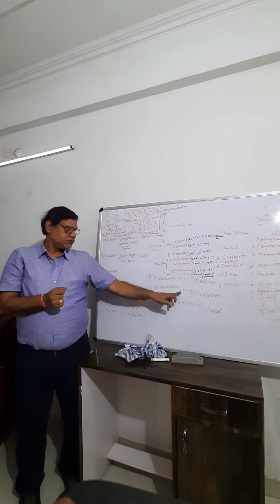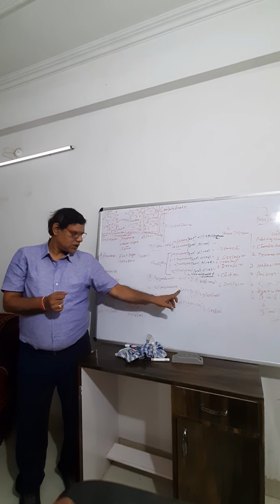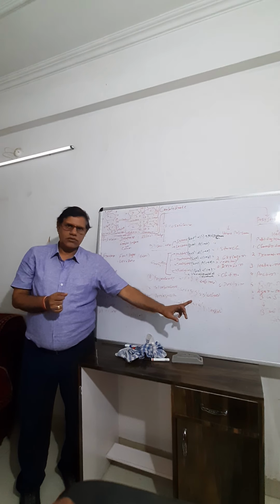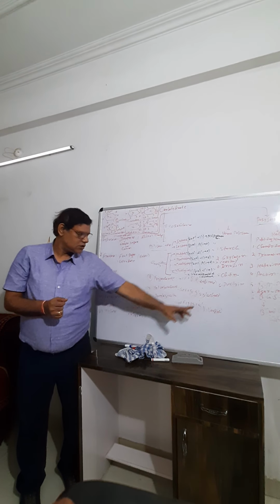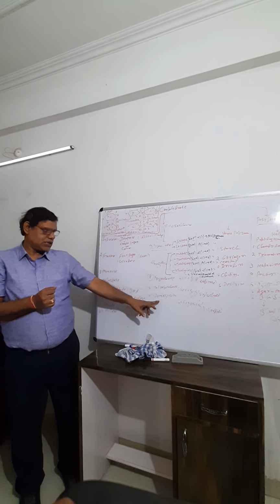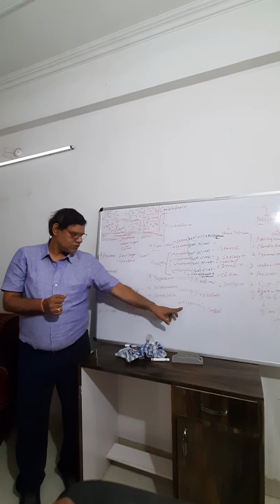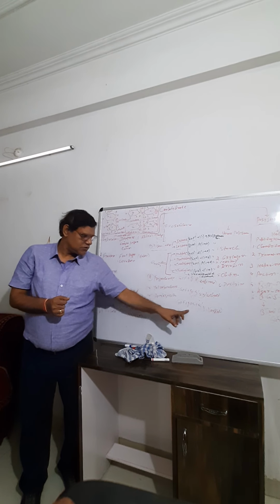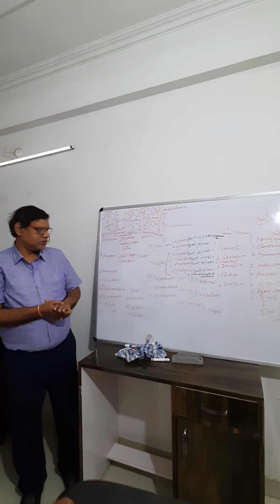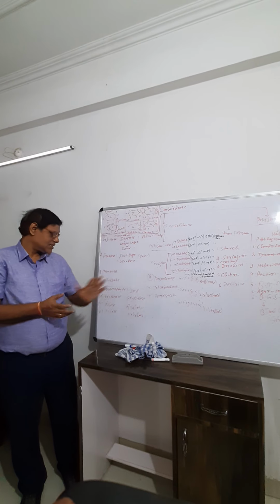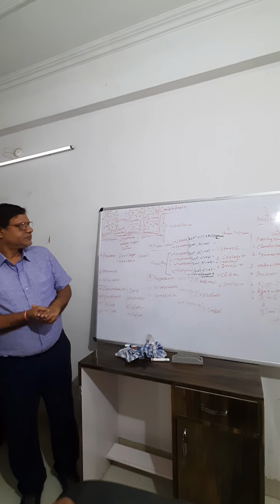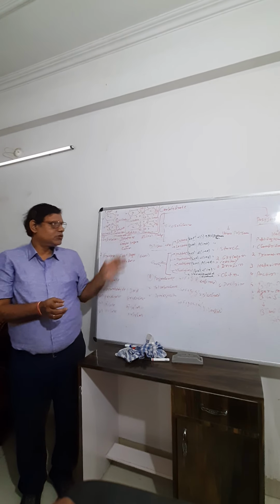Tetrasaccharide is a collection of four monosaccharides: glucose, fructose, galactose. That is also called stachyose. And pentasaccharide is a collection of five monosaccharides: glucose, fructose, and three molecules of galactose. The example is verbascose. So these are the pentasaccharides. So these are the carbohydrates.